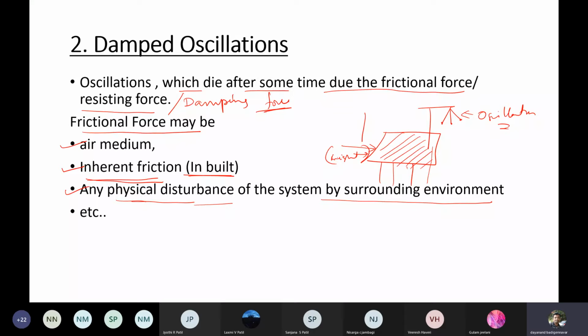So let us go for the theoretical concept of damped oscillations. One of you has your mic on. Can I request them to mute their mic.